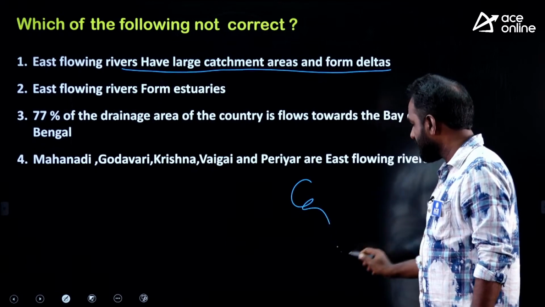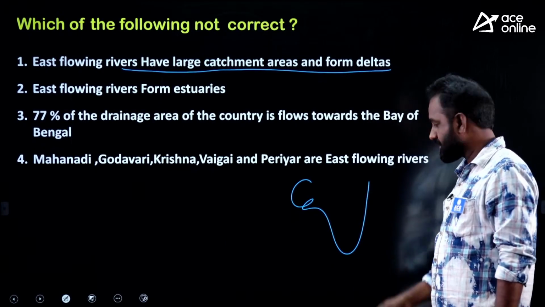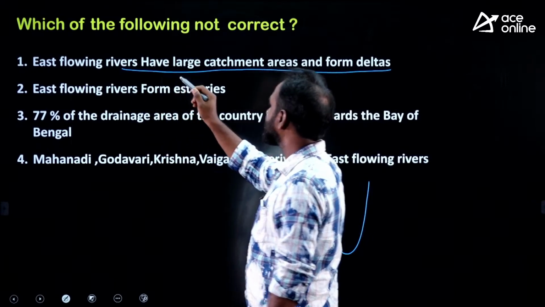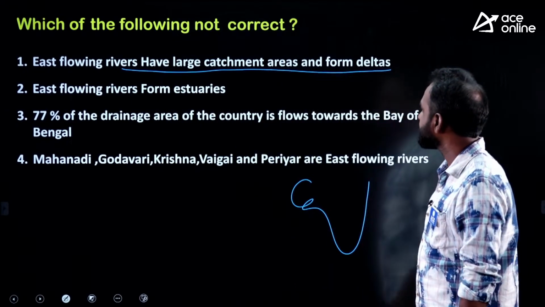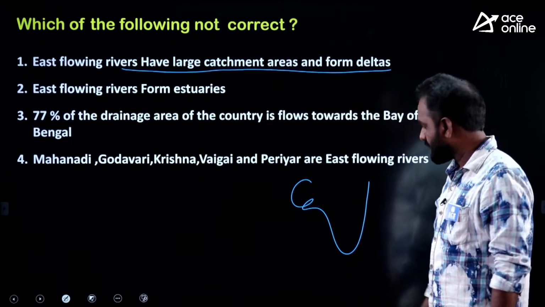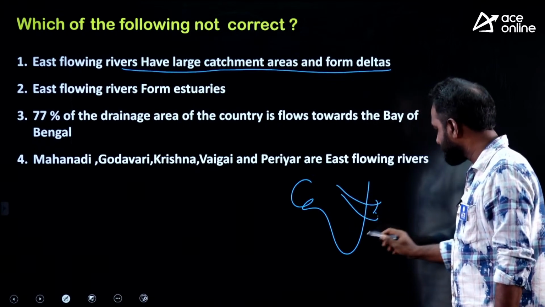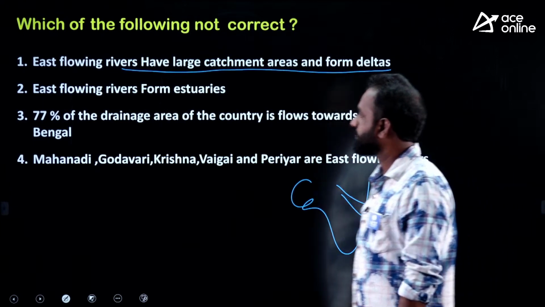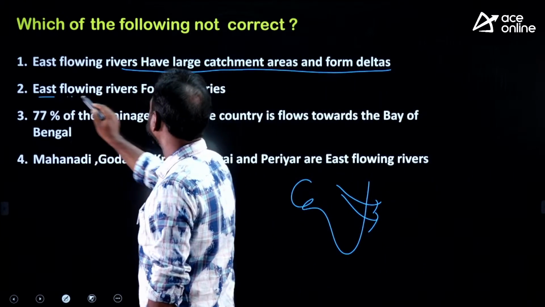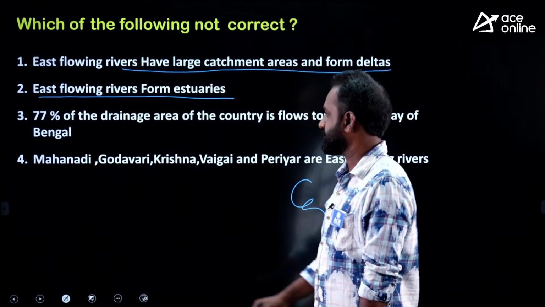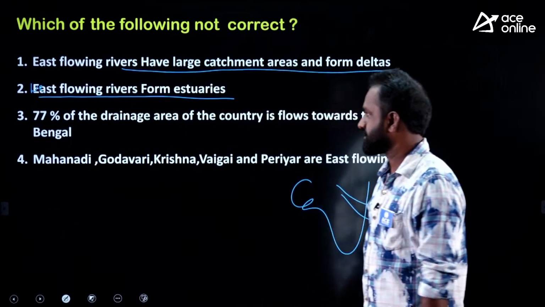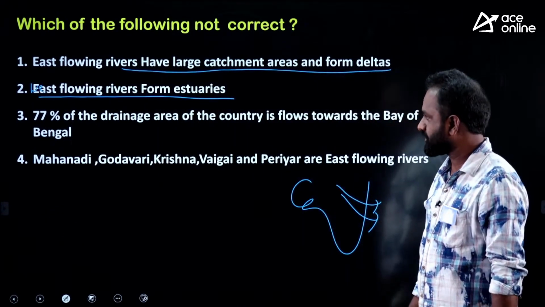This question is about rivers: some rivers are east flowing rivers, some rivers are west flowing rivers. East flowing rivers have large catchment areas and form deltas. Next one, west flowing rivers form estuaries.